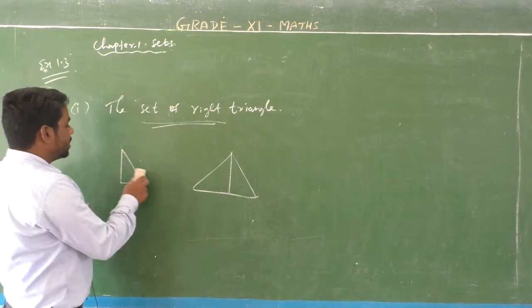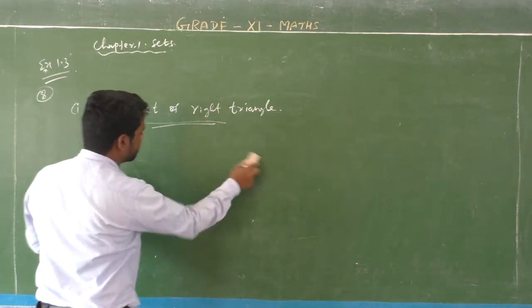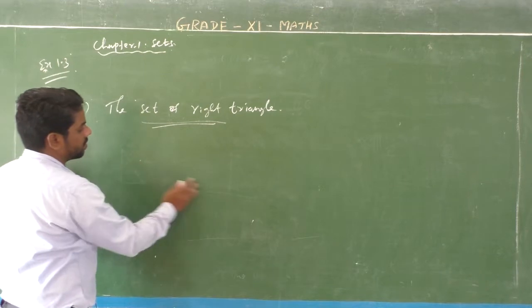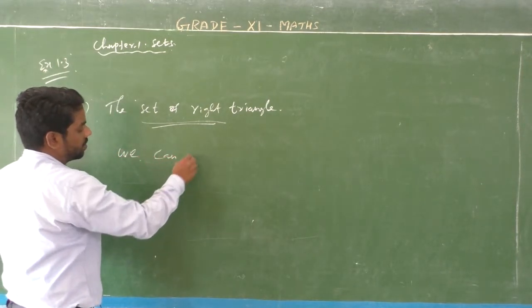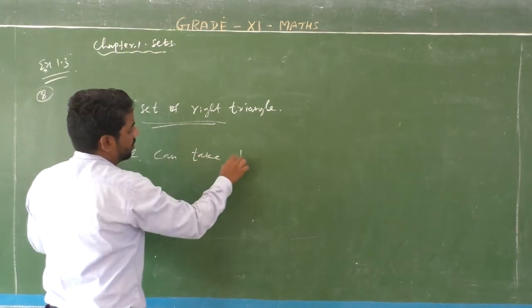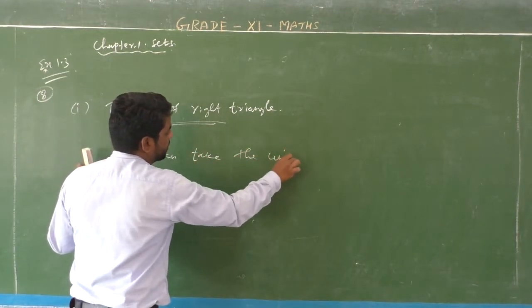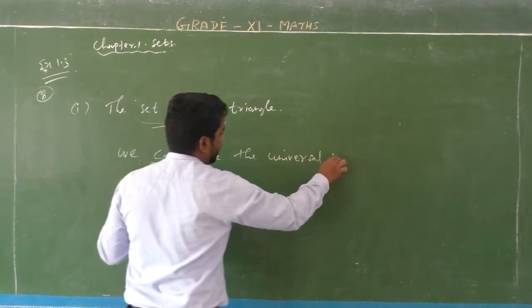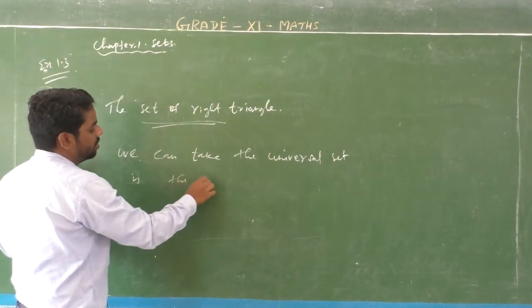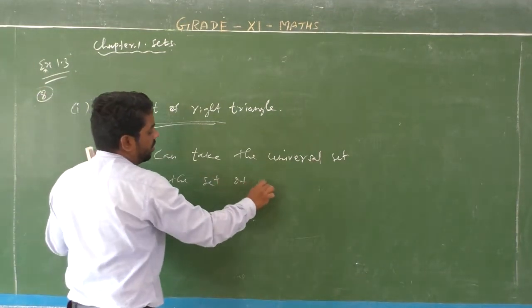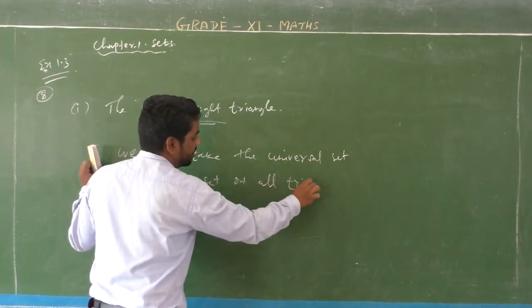So we can take the universal set as the set of all triangles.